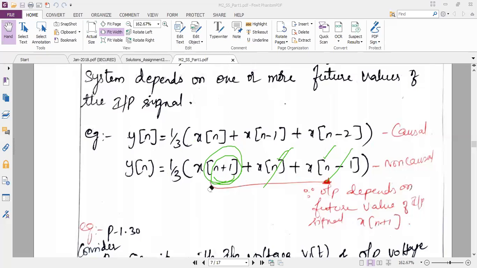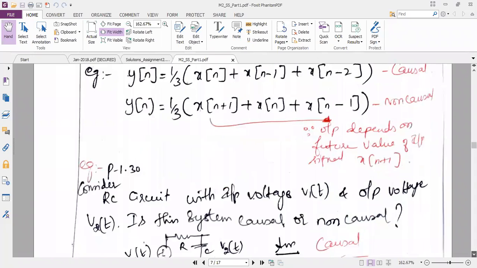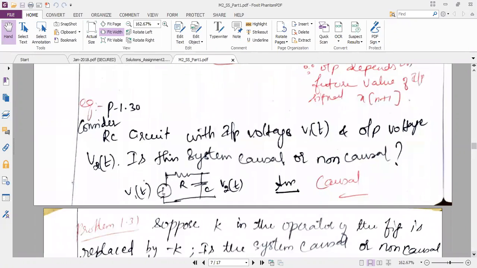I hope I made you understand causal and non-causal, and how to analyze it. You also know what memoryless is and how to analyze it. Now we have one example problem. I have a circuit here on the screen. The input voltage is V1 of t, the output voltage is V2 of t. They are asking whether the system is causal or non-causal. To understand this, I should see the components present. This R and C combination is nothing but a low pass filter.